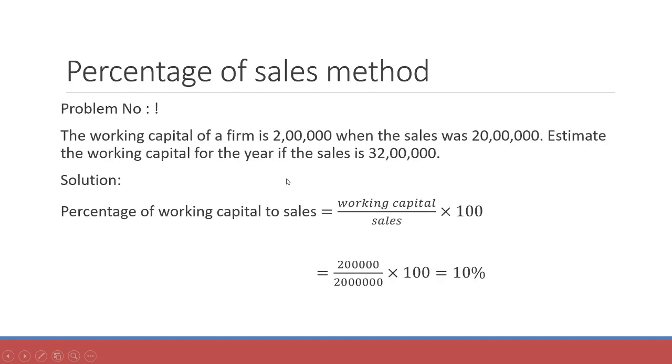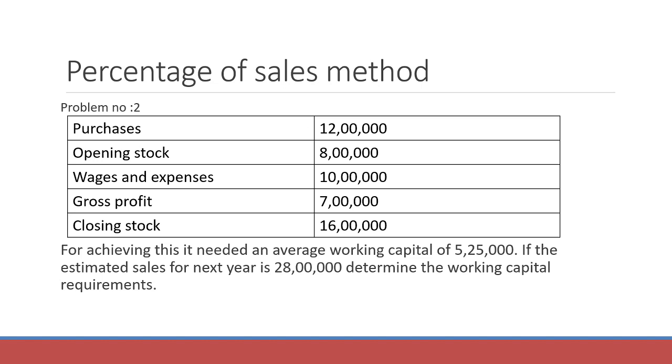So it's a very simple method wherein the working capital is determined on the basis of sales, that is the percentage of sales. First we need to find out the percentage. The percentage is 10%, and using that percentage we have found out the working capital requirement for the next year. Now we'll go to the next problem.